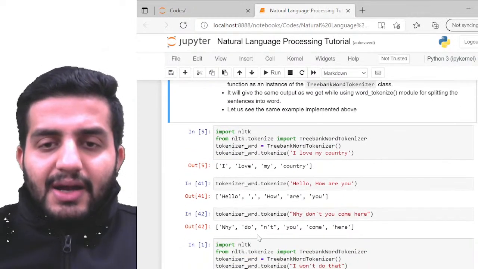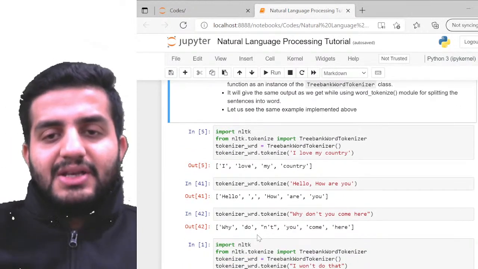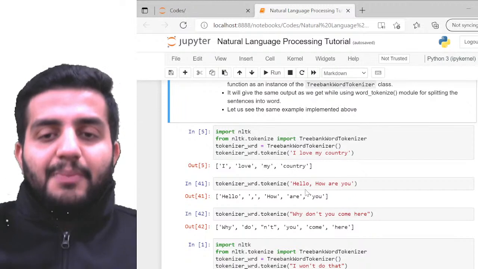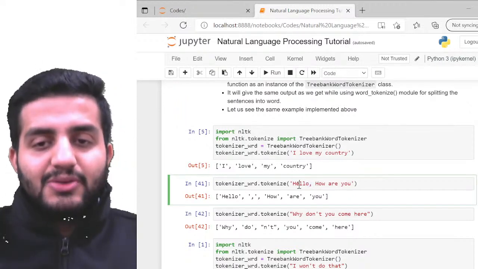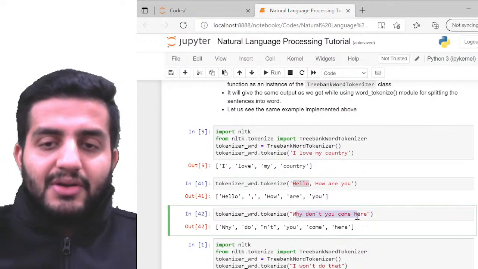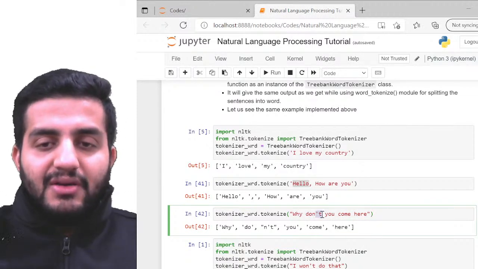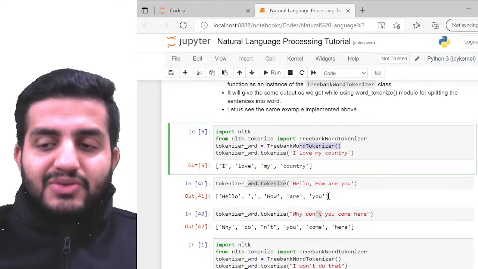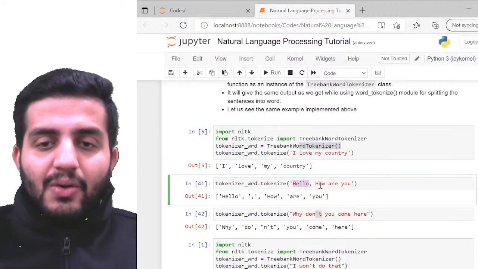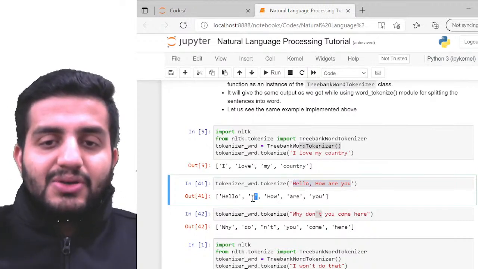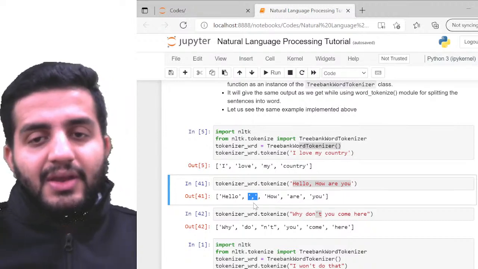The problem happens where there are certain edge conditions, for example, punctuations within my sentences. Let's look at this. I have "hello, how are you?" and sometimes a sentence like "why don't you come here?" with an apostrophe between don't. Once I've used the TreeBankWordTokenizer, I have not got what I was expecting. Technically, hello, how, are, you are the only 4 tokens I should be getting, but it is also taking the comma as a separate word. So this is not correct.